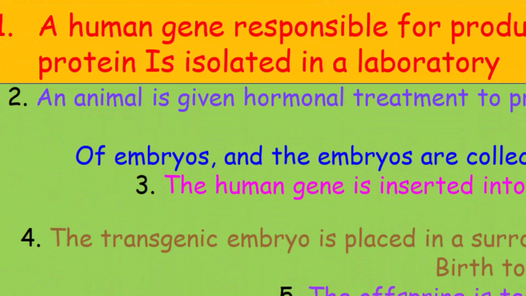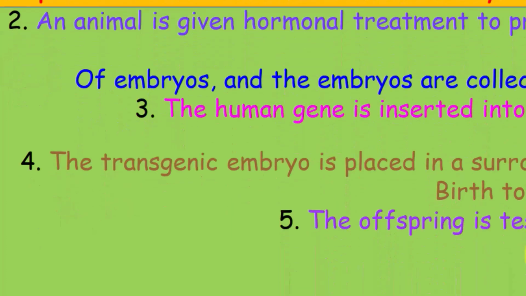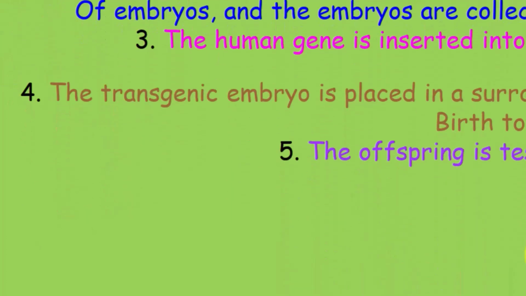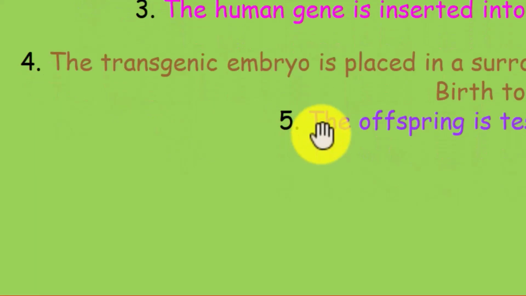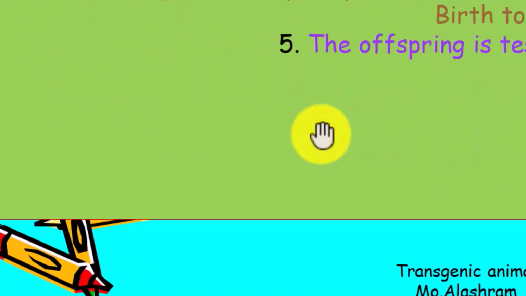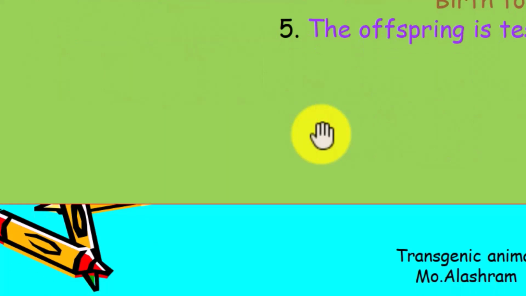The human gene responsible for producing a desired protein is isolated and copied in the laboratory. An animal is given hormonal treatment to produce a large number of embryos, and the embryos are collected from the oviduct. The human gene is inserted into the fertilized egg via microinjection. The transgenic embryo is placed in a surrogate host, which gives birth to the transgenic animal. The offspring is tested for the new gene.